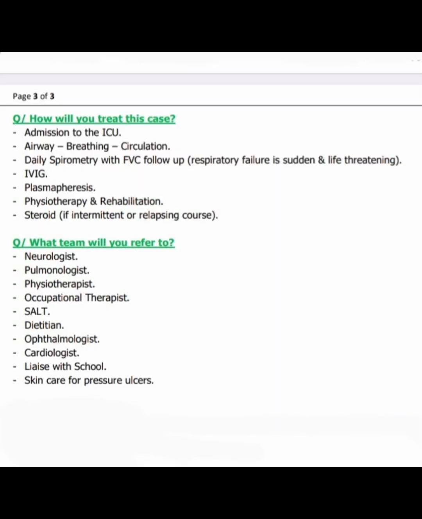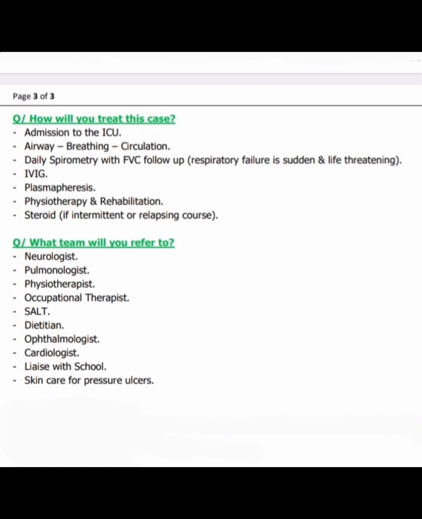Next question is, how can I treat this case? So this is GBS. I will admit to the ICU. Airway, breathing and circulation. Then daily spirometry with FVC follow-up, that is forced vital capacity, because respiratory failure is sudden and life-threatening. I give IV immunoglobulin, plasmapheresis, physiotherapy and rehabilitation, steroid if intermediate or relapsing courses. And also I involve the multidisciplinary team.